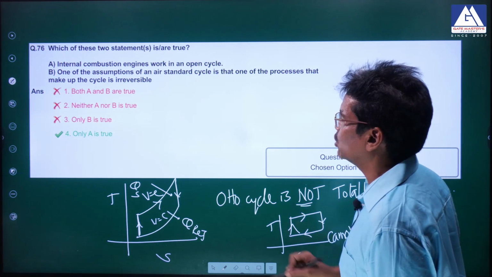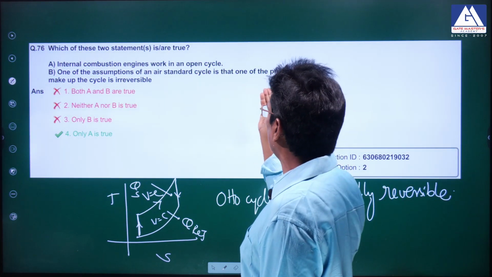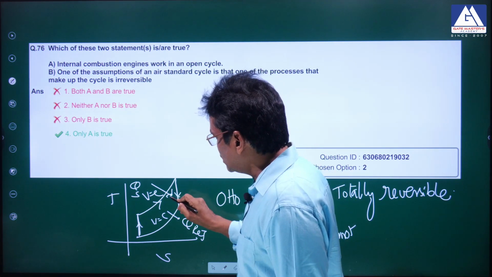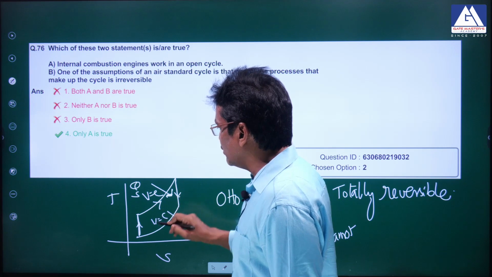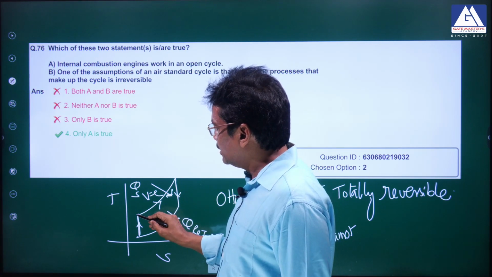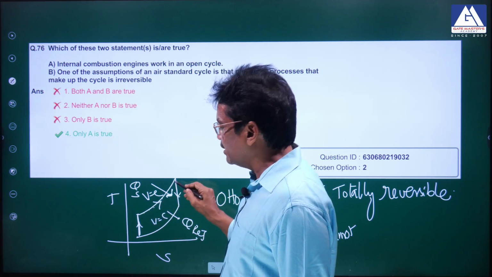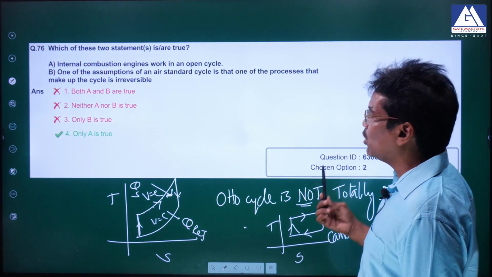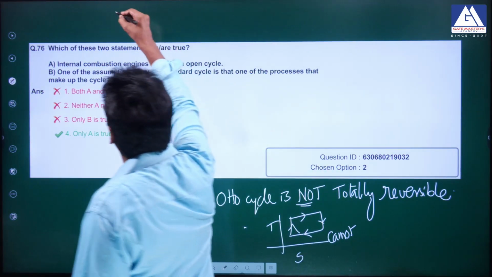One of the assumptions of the air standard cycle is that the processes that make up the cycle are irreversible. It is internally irreversible. Why is it internally irreversible? The temperature of the working fluid is increasing. A process can be called internally reversible only when it is isothermal.